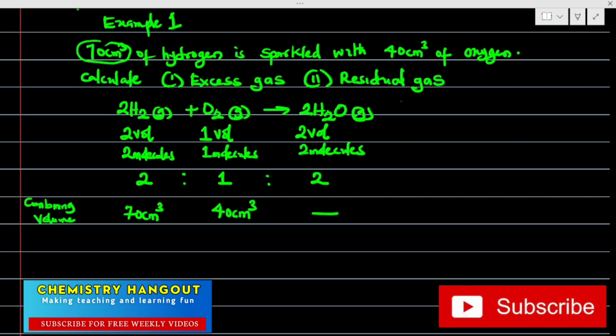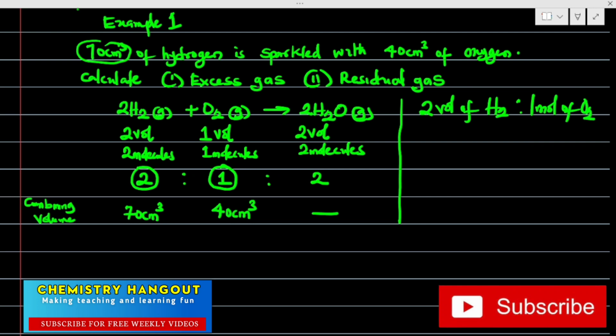Now check this. Look at this. 2 moles of hydrogen, or 2 volumes of hydrogen, is reacting with what? With 1 mole of oxygen. Meaning for every 2 volumes of hydrogen, we need 1 mole of what? We need 1 mole of oxygen. I want to believe this is clear. For every 2 moles of hydrogen gas, we need 1 mole of oxygen gas.